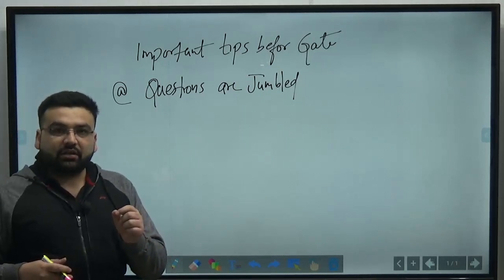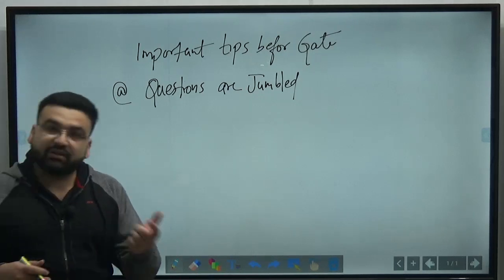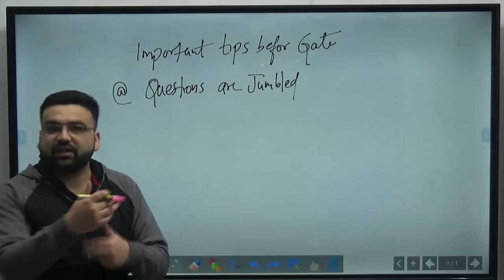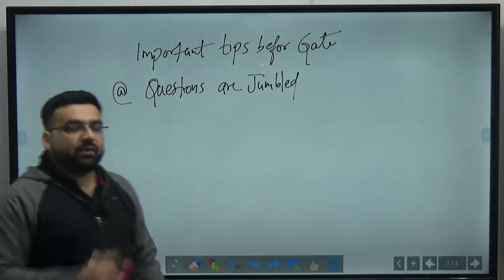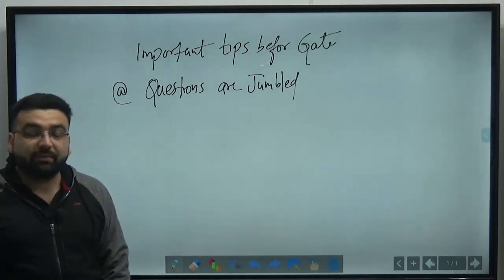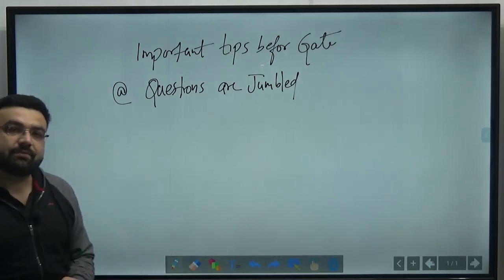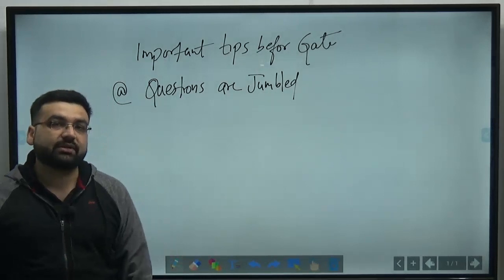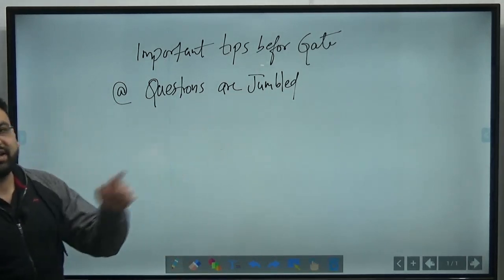Some people are getting a 2 mark question as the first question, and the second question is a 1 mark question. Some people are regularly getting 5 questions of 1 mark, then some 2 mark questions, some NAT questions, and so on. Before 2021 there was a proper sequence, like 10 questions of 1 mark, then 5 questions of 2 marks, or some other sequences. But this year, GATE 2021, there is no sequence.